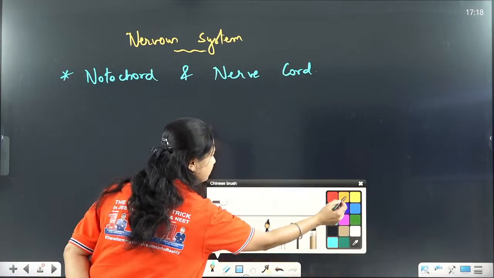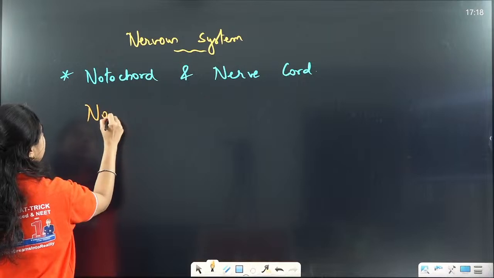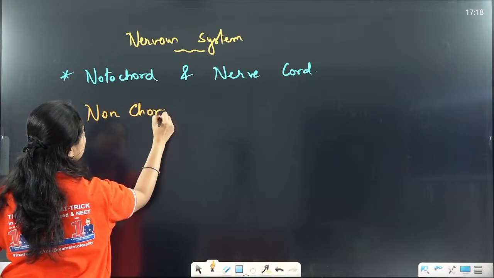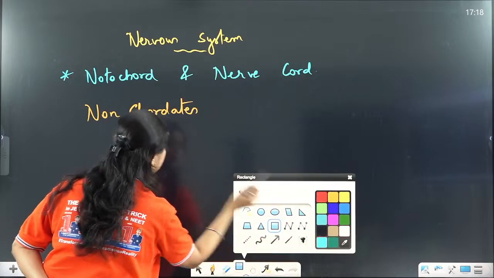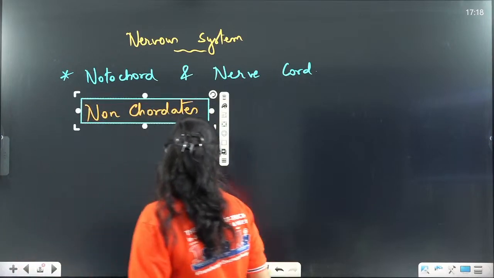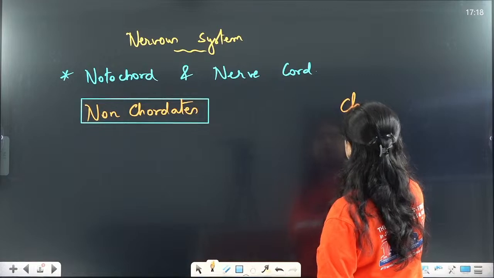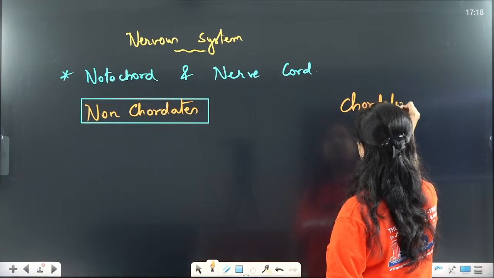Now, how are the notochord and nerve cord different in different organisms? What happens in the case of non-chordates and what happens in the case of chordates? What differences can we see?